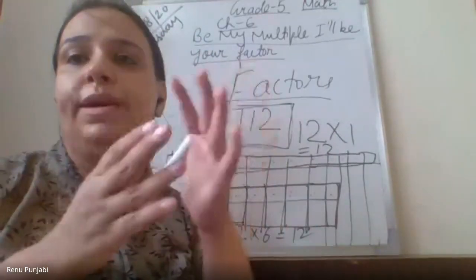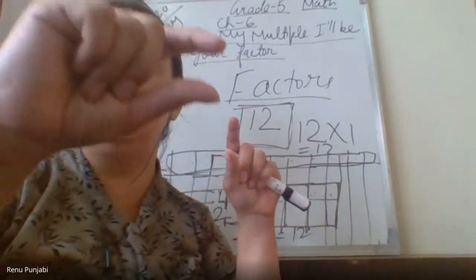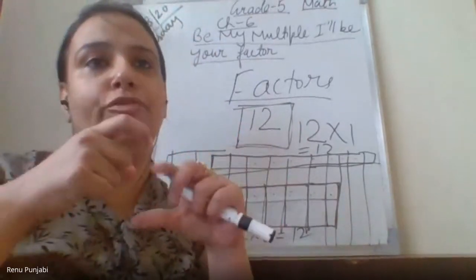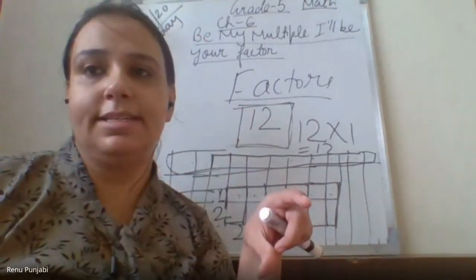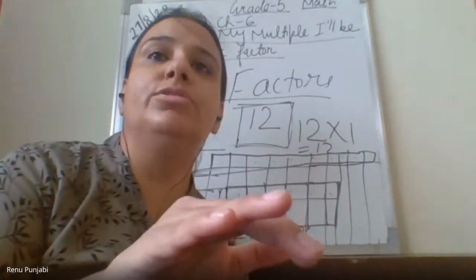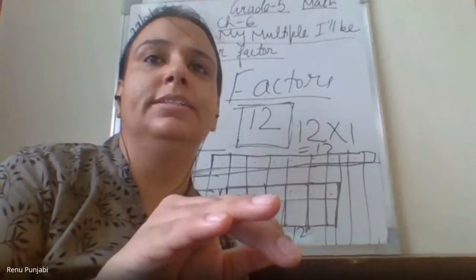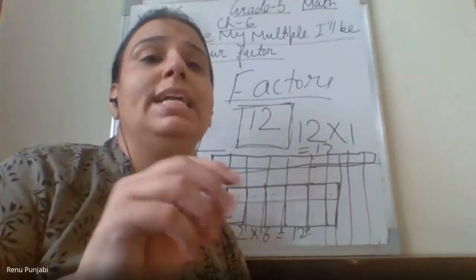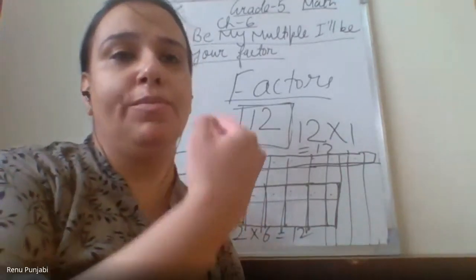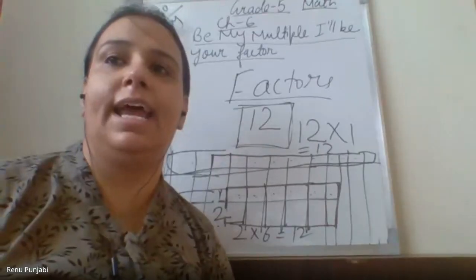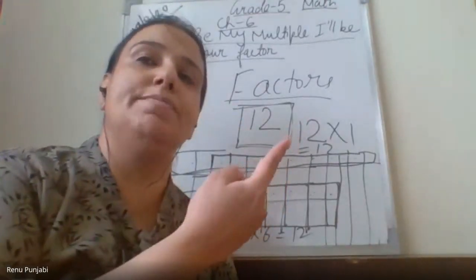Don't join everything together. First 1 into 12 you have made, then you made 2 into 6. Yes. Which child is this? Aryan is also doing. Aryan, show me clearly. Aheli, switch off your camera. Ma'am, we have to multiply the rows and columns. You have to multiply the rows and columns, that how many you have taken in the standing line and how many you have taken in the sleeping line.